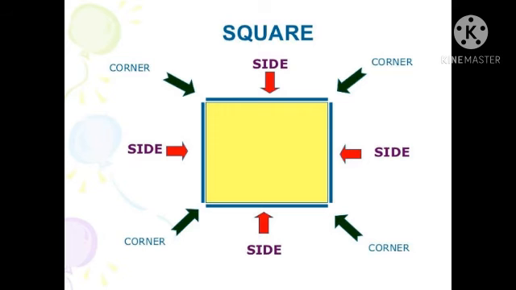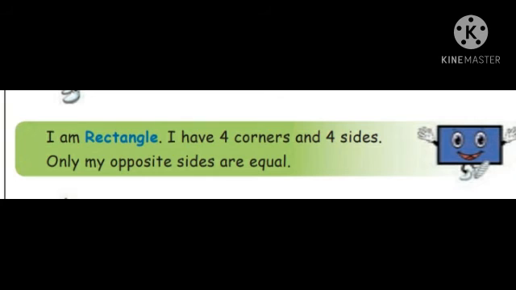Okay, shall we go to the next one? I am rectangle. I have 4 corners and 4 sides. Only my opposite sides are equal.